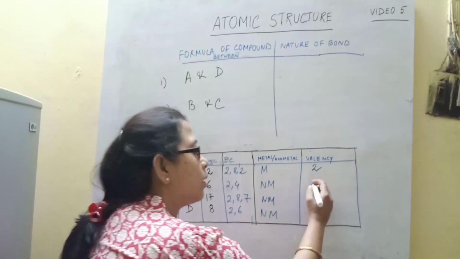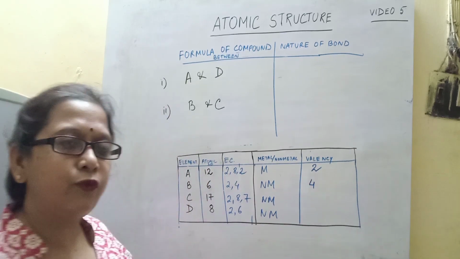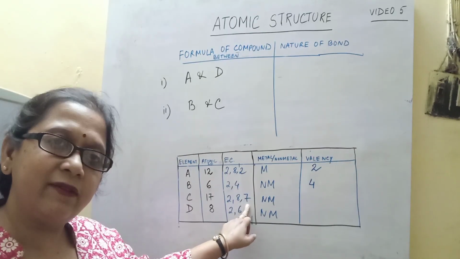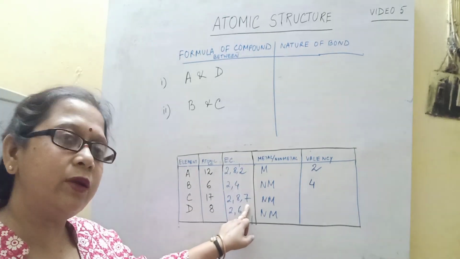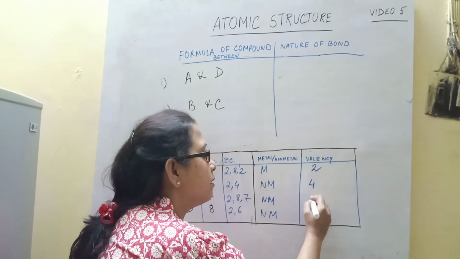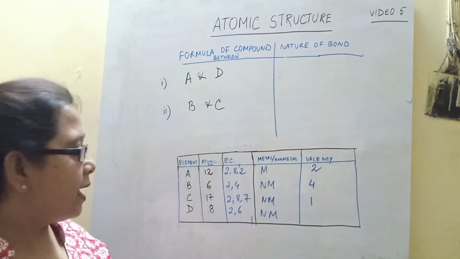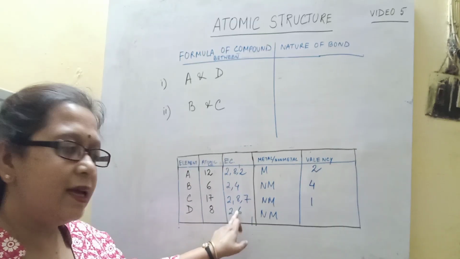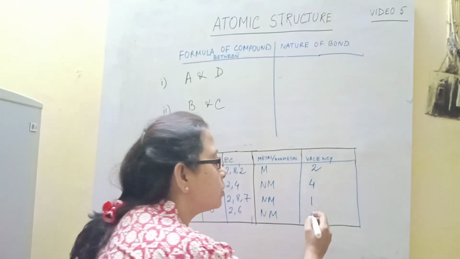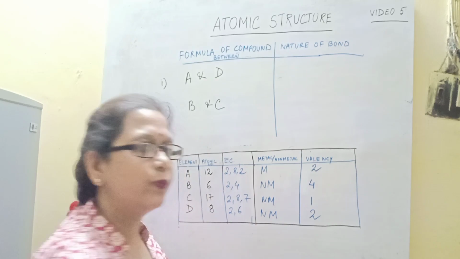So this is how its valency becomes 4. What about C? C has 7 electrons, so it needs 1 more to attain an octet. So its valency is 1. And D has 6, so it needs 2 more, so its valency is 2.